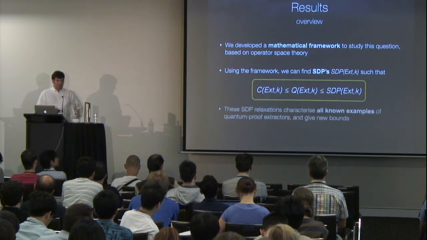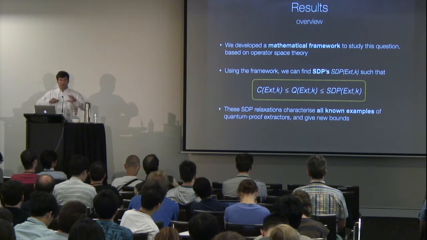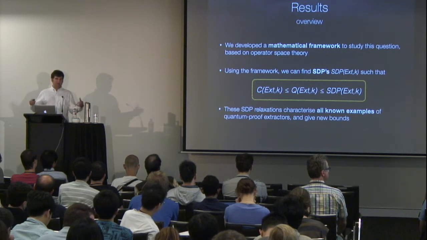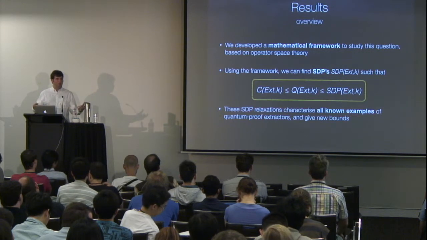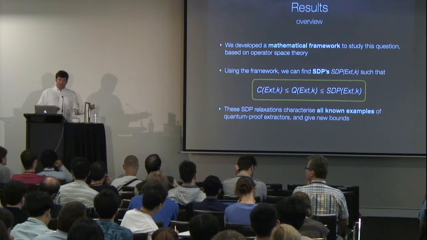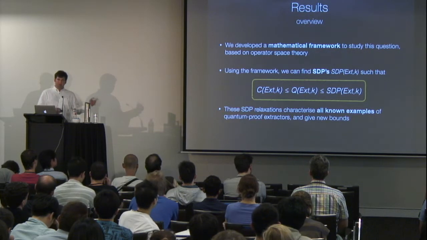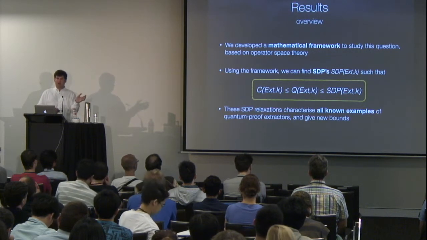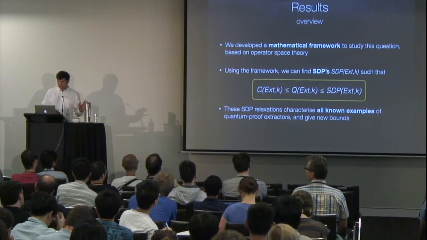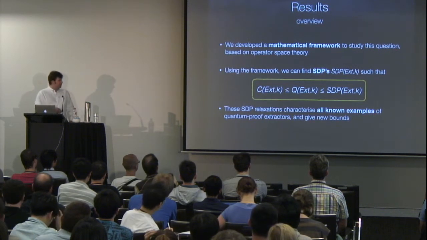What is also nice is that this SDP can be used to show that all known constructions so far are quantum proof. So it basically gives us a unifying way to prove all the known results about quantum proof extractors. Two-universal hashing, the trivial extractor, what I mentioned so far, you can just plug into this SDP, work it out a bit, and you see they are quantum proof. In some sense, these proofs are even easier than the original ones.